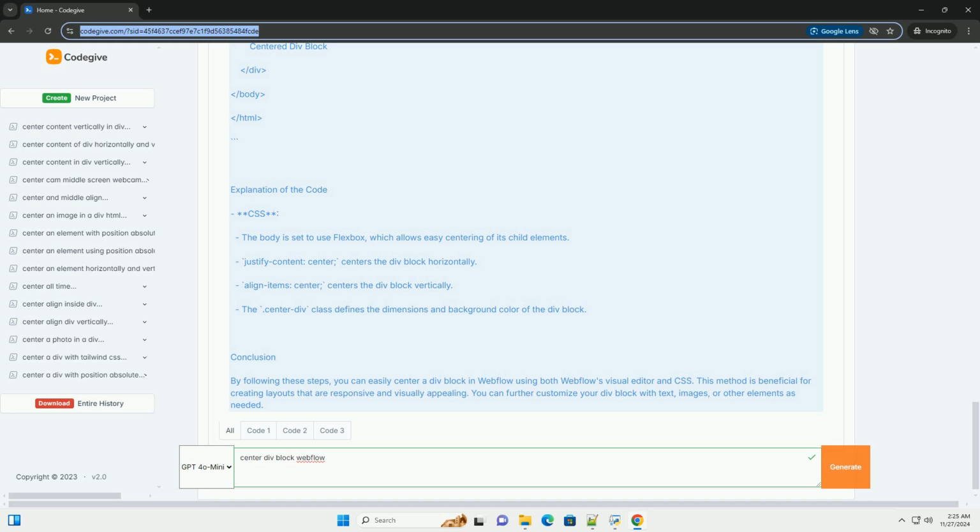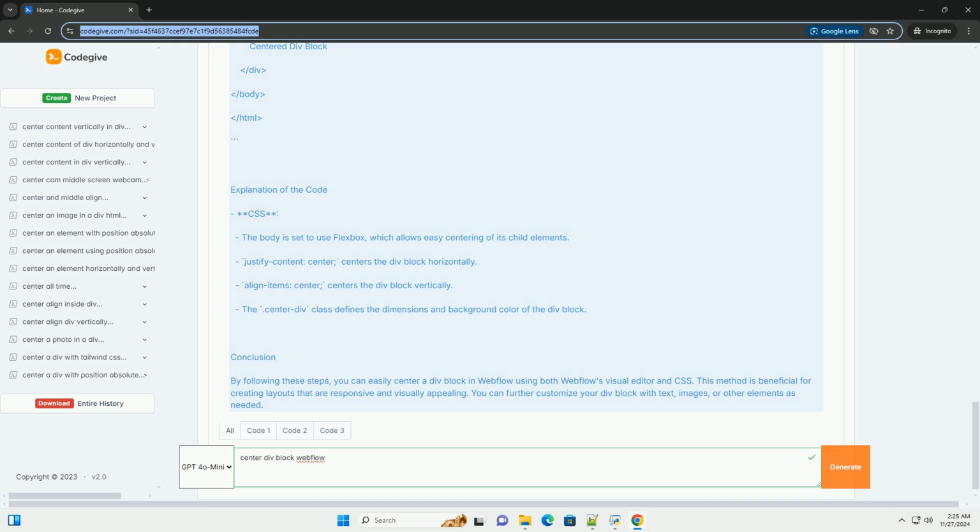Explanation of the code. CSS: the body is set to use Flexbox, which allows easy centering of its child elements. Justify-content: center centers the div block horizontally. Align-items: center centers the div block vertically. The .center div class defines the dimensions and background color of the div block.